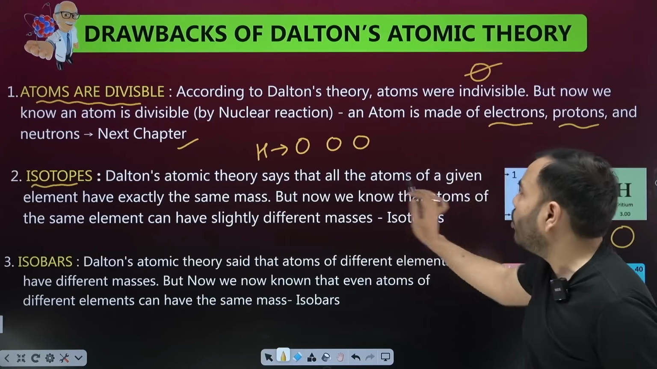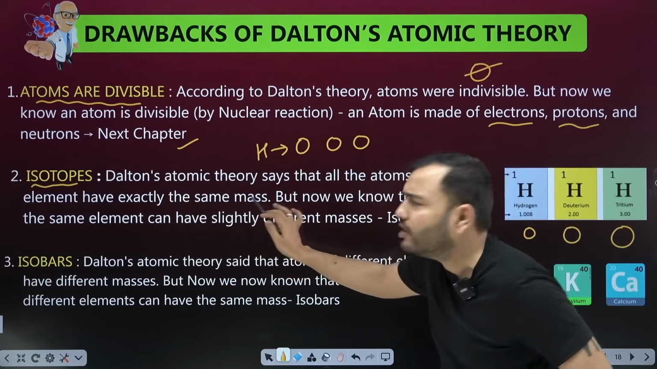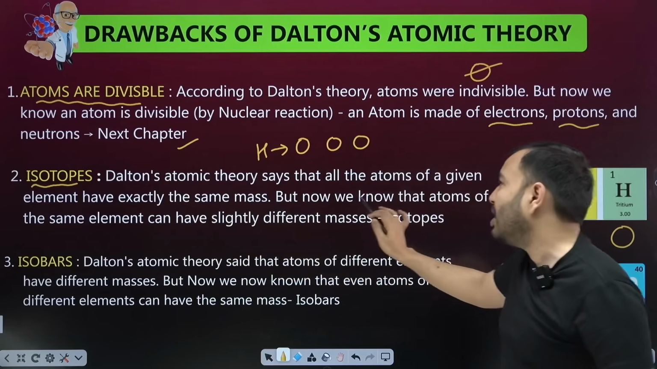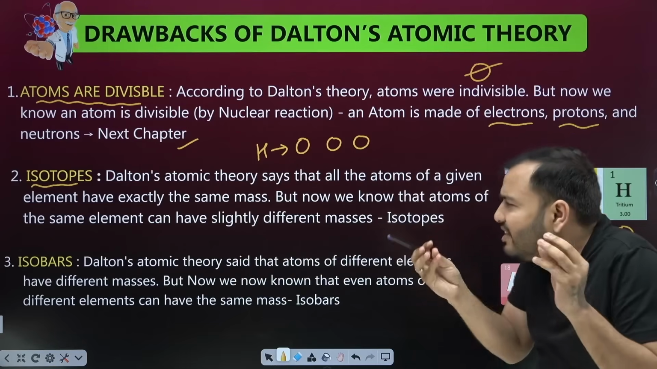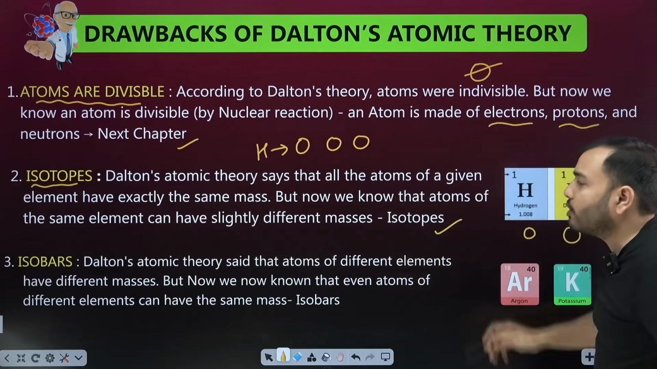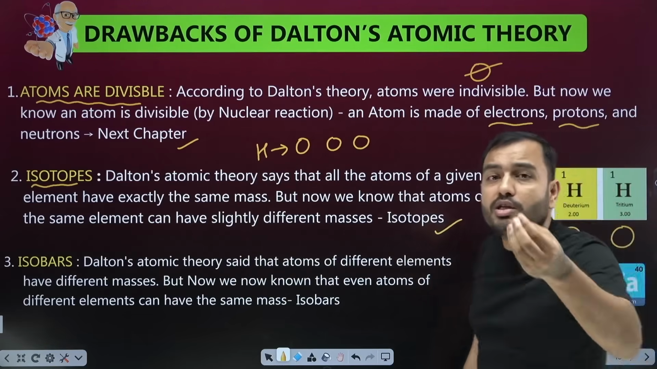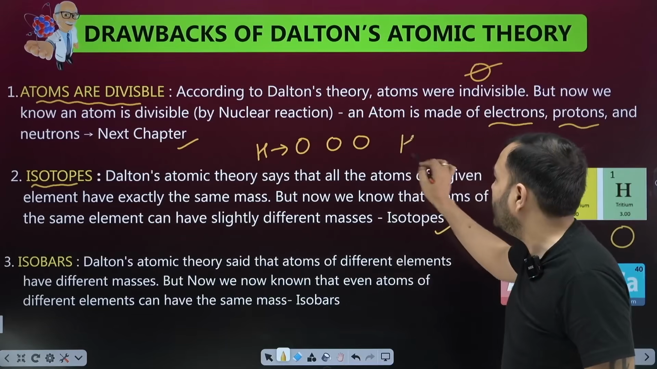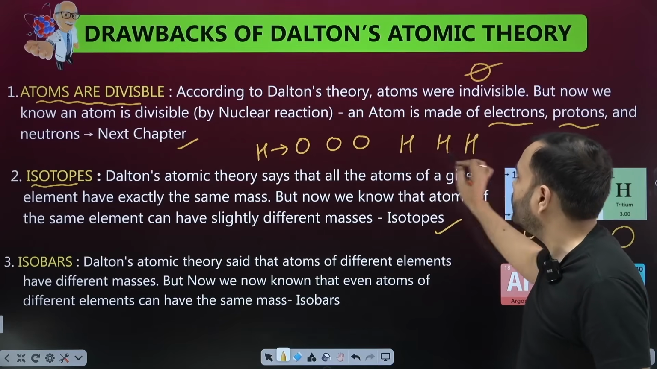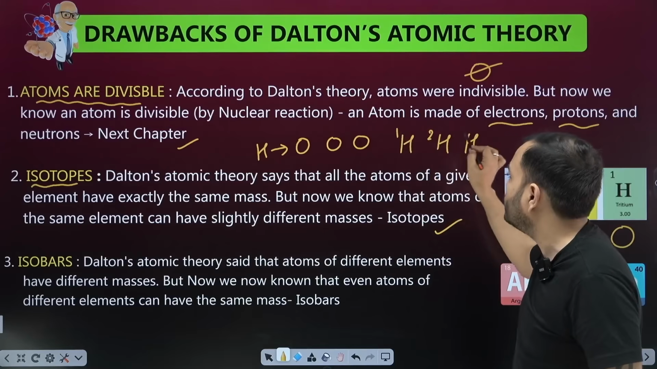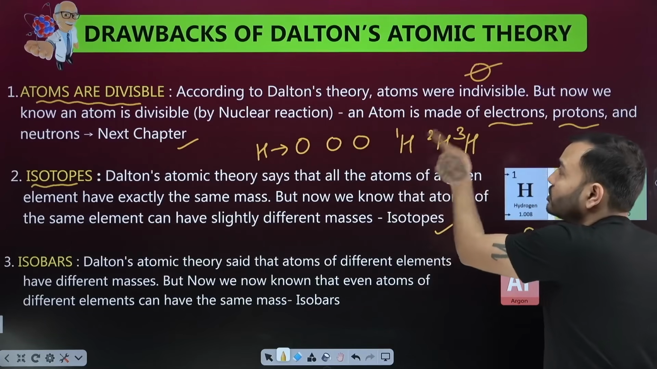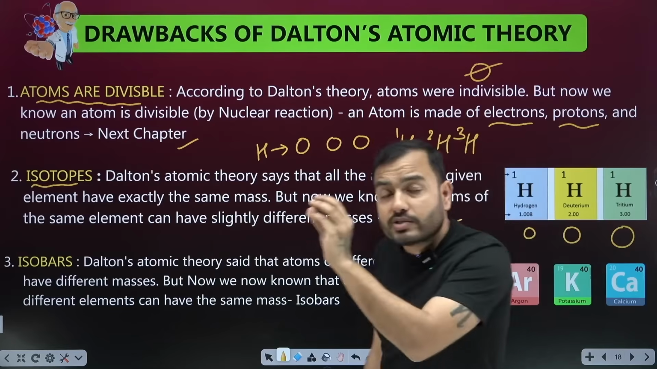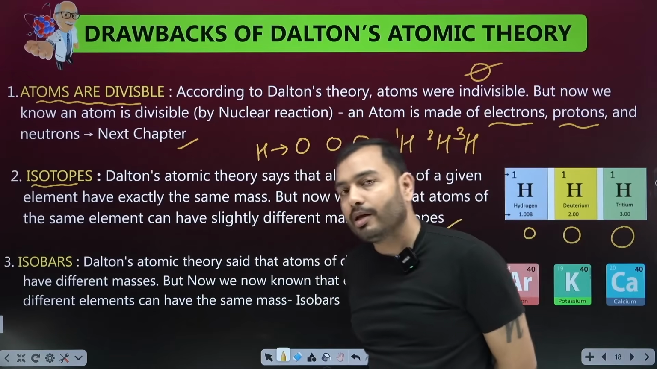Dalton's atomic theory says that all atoms of a given element have exactly the same mass. But now we know that atoms of the same element can have slightly different masses. And we call this phenomenon isotopes, hydrogen's lookalikes. One hydrogen is this, one is this, one is this. Its mass is 1, this mass is 2, this mass is 3. Right? This is double its mass, this is triple its mass. So 3 atoms of hydrogen with different masses were found.